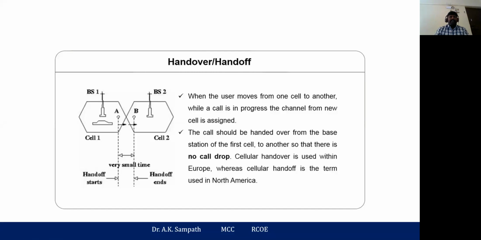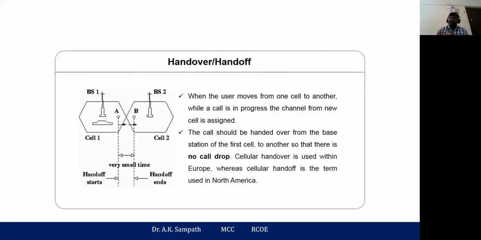Whenever you are traveling in a train or by car, moving from one place to another, you still get uninterrupted services. How does this happen? Suppose you start your journey from Bandra station, and while you are on a call you cross Khar station, then Santa Cruz, and then Andheri, crossing multiple geographical locations. You still get uninterrupted services, and that is possible only due to handover.